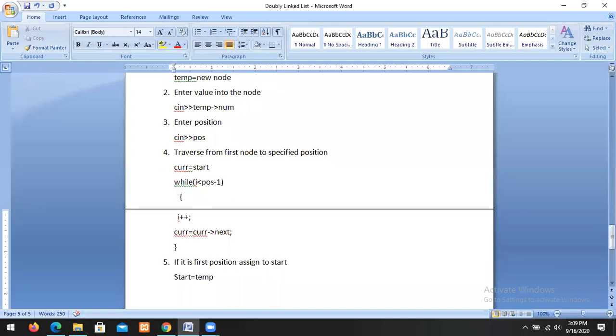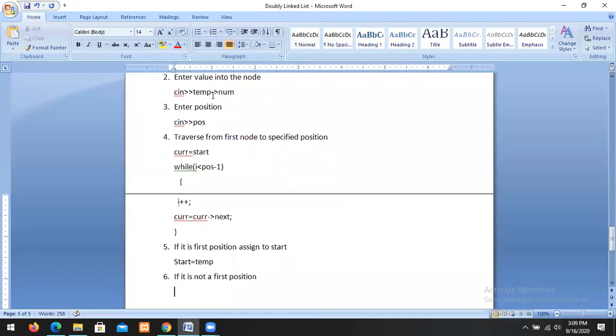If it is not the first position, insert the node between the two. So we insert the node in between.